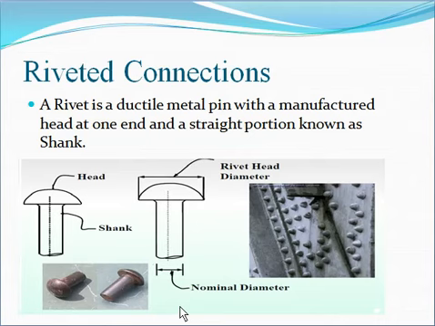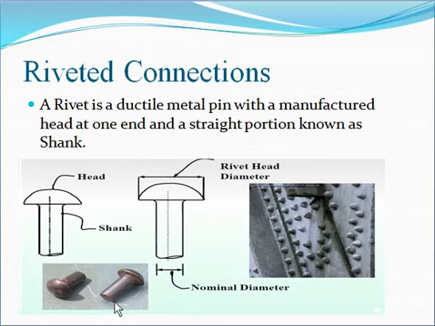The rivet is heated uniformly in a furnace so that it becomes red hot. Then it is inserted into the holes drilled in the metal parts. This is the process of riveting. The projected portion of the red hot shank is then hammered.